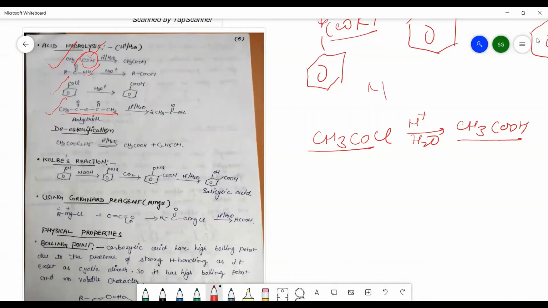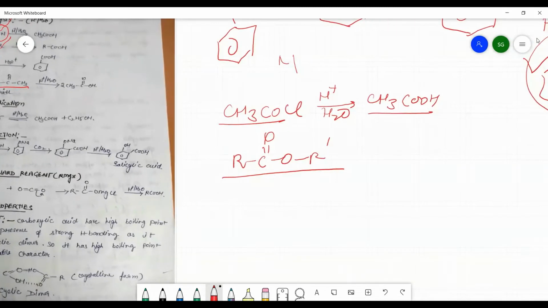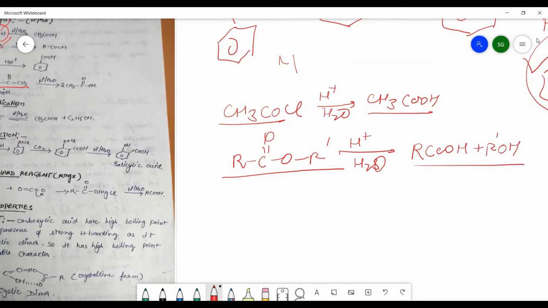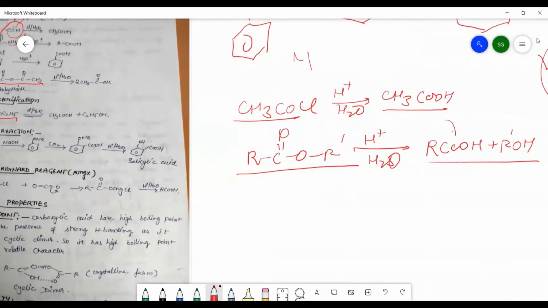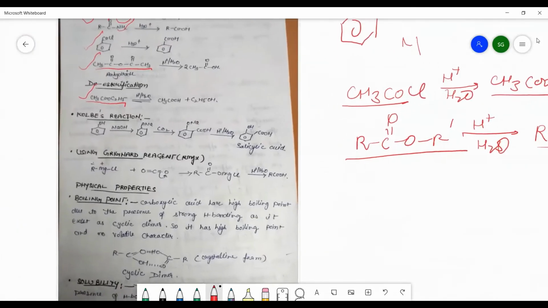Now, in case of ester, suppose you are having esters like RC double bond O, OR dash. Suppose you are having this kind of ester. Now, after the acid hydrolysis, concentrated H2SO4 and water, it will give rise to the formation of carboxylic acid and there is a formation of alcohol. We will get this. So, this is called the deesterification reaction, in which the ester undergoes hydrolysis to give the carboxylic acid as one of the products and the alcohol as another product.